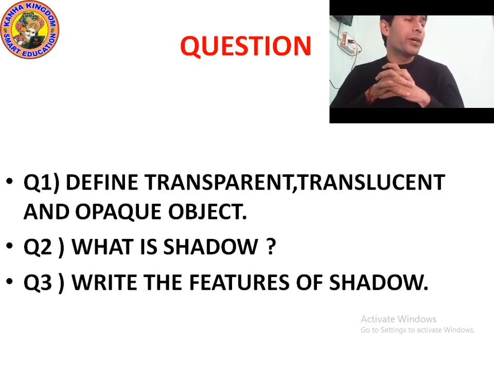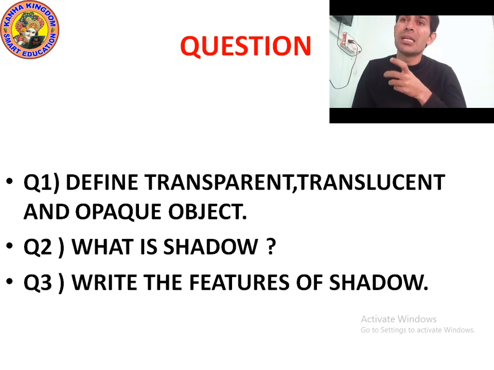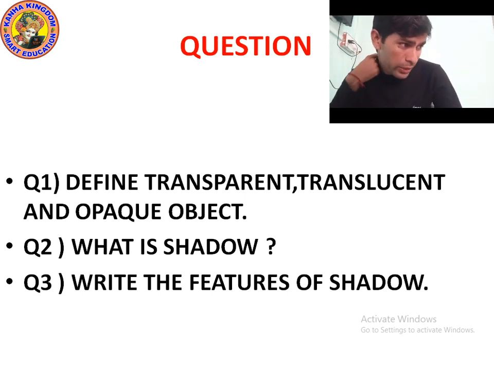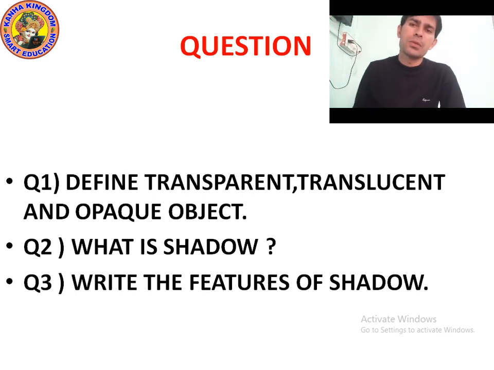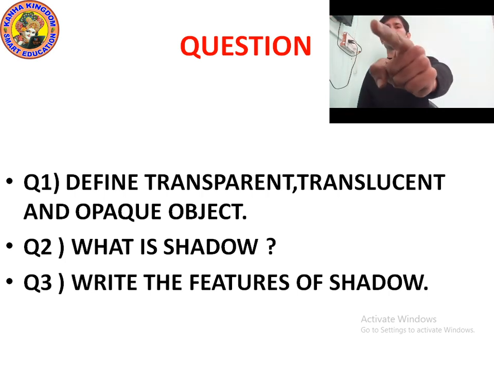And what are translucent objects? An object which allows partial passage to light is called a translucent object. We can see through a translucent object, but the vision would be faint. Or one more definition: an object through which light can pass but not completely is called a translucent object.